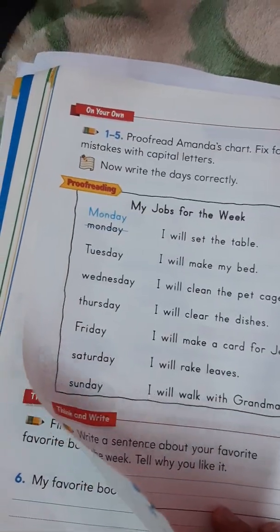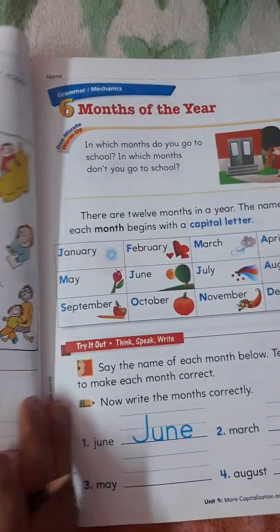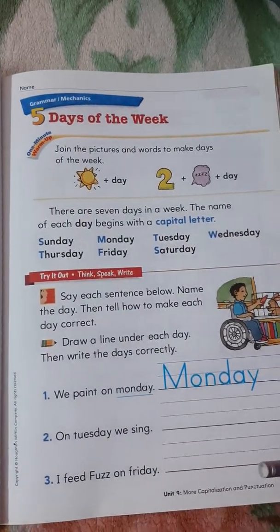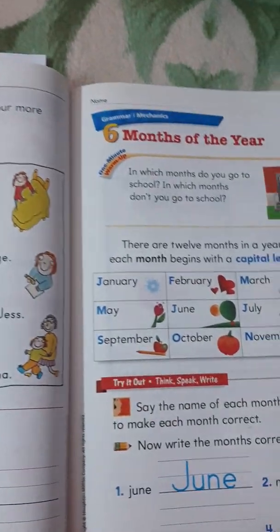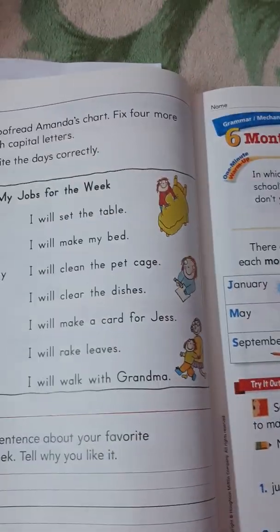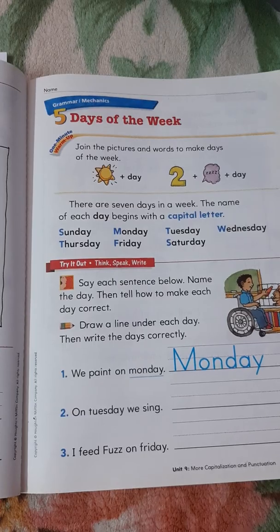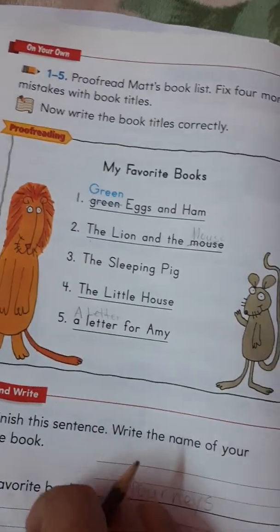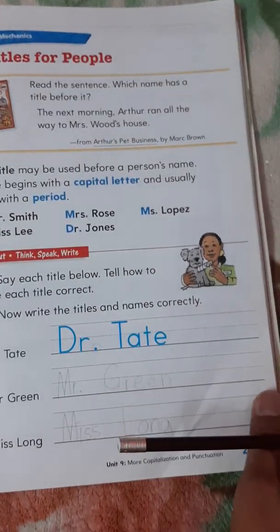Tomorrow, or the next time, we're going to study the days of the week and the months of the year. If you know the song, Sunday, Monday, Tuesday, Wednesday, Thursday, Friday, and Saturday, it's good. And the months of the year, January, February. If you do not know them, please research for this, and we're going to practice this one. And of course, the holidays. The topic today is only more on practicing the use of capital letters. So more practice, grade 1, practice in writing, write, and write.